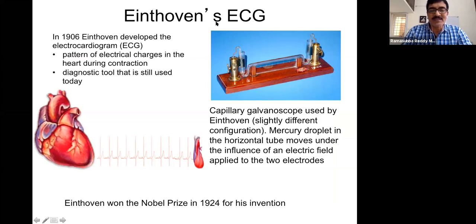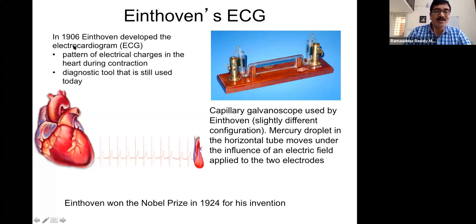He first recorded the electrical activity of the heart, or the functioning of the heart, with the help of a small device, the capillary galvanoscope. This graph showed the recording of the activity of the heart, the amplitude, and the shape of these waveforms.